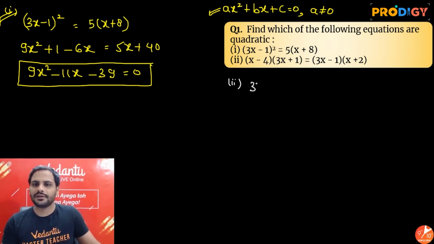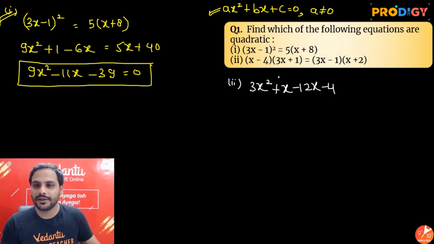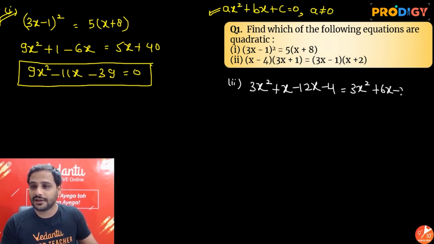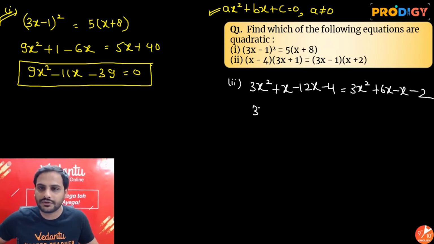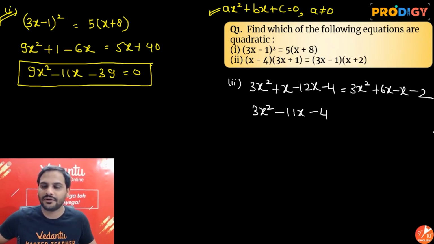X into 3x is 3x square, x into 1 is plus x, minus 4 into 3x is minus 12x, minus 4 into 1 is minus 4. Okay, so this is the multiplication here. 3x into x is 3x square, 3x into 2 is plus 6x, minus 1 into x is minus x, and minus 1 into 2 is minus 2. Simple, right? Multiplication we have done. All right, so we have got 3x square, x minus 12x is minus 11x minus 4. Then here 3x square, 6x minus x is plus 5x minus 2.